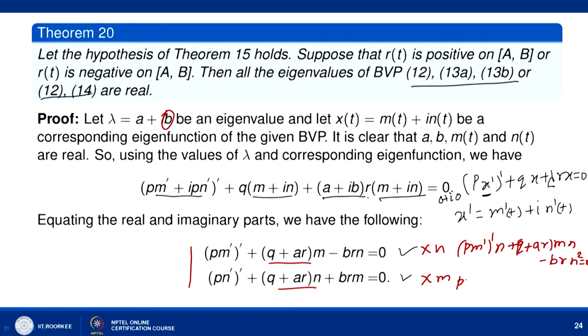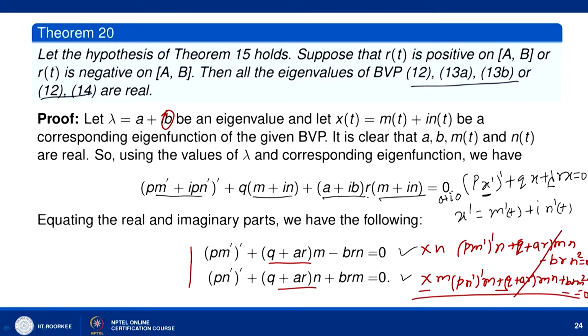Similarly, the second equation is p n dash whole dash m plus q plus a r multiplied by m n plus b r m square equal to 0. When you subtract these two, minus minus minus, this will cancel out.